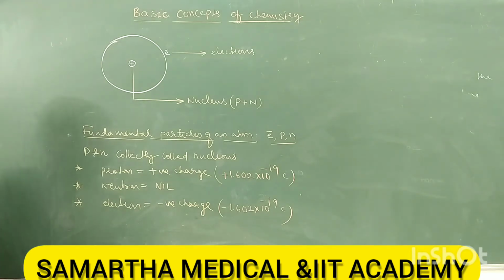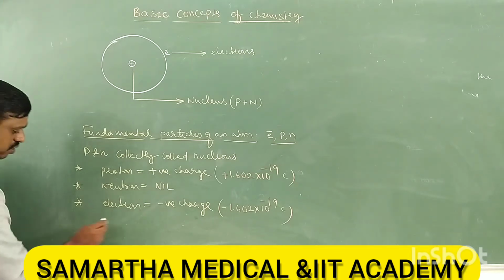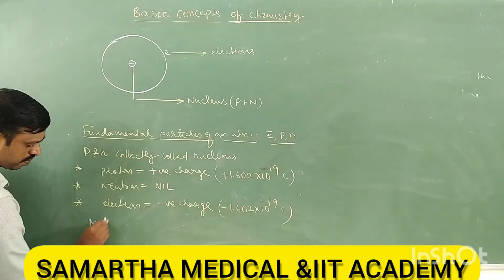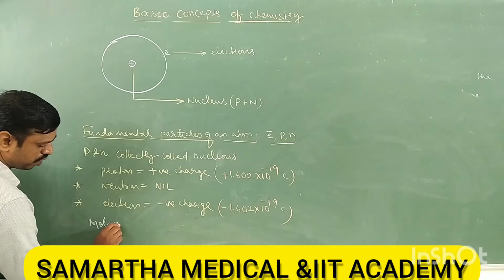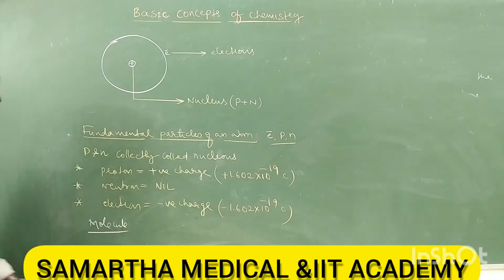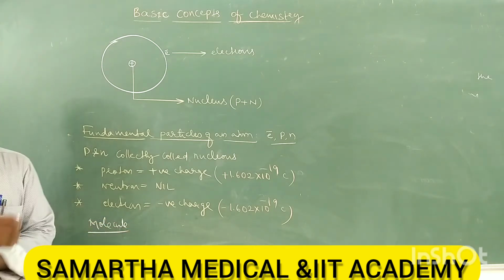Okay, that is about the atom. Next is the molecule. Come on, tell me, what is a molecule? A molecule is nothing but a combination of atoms. A group of atoms combined to form a molecule.